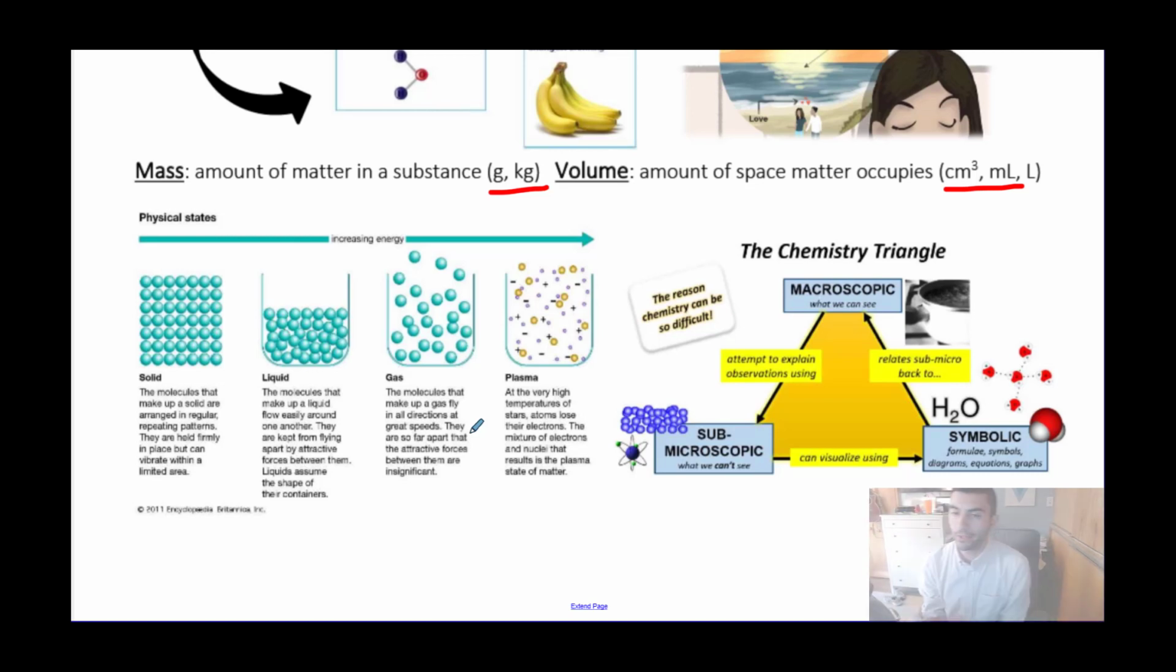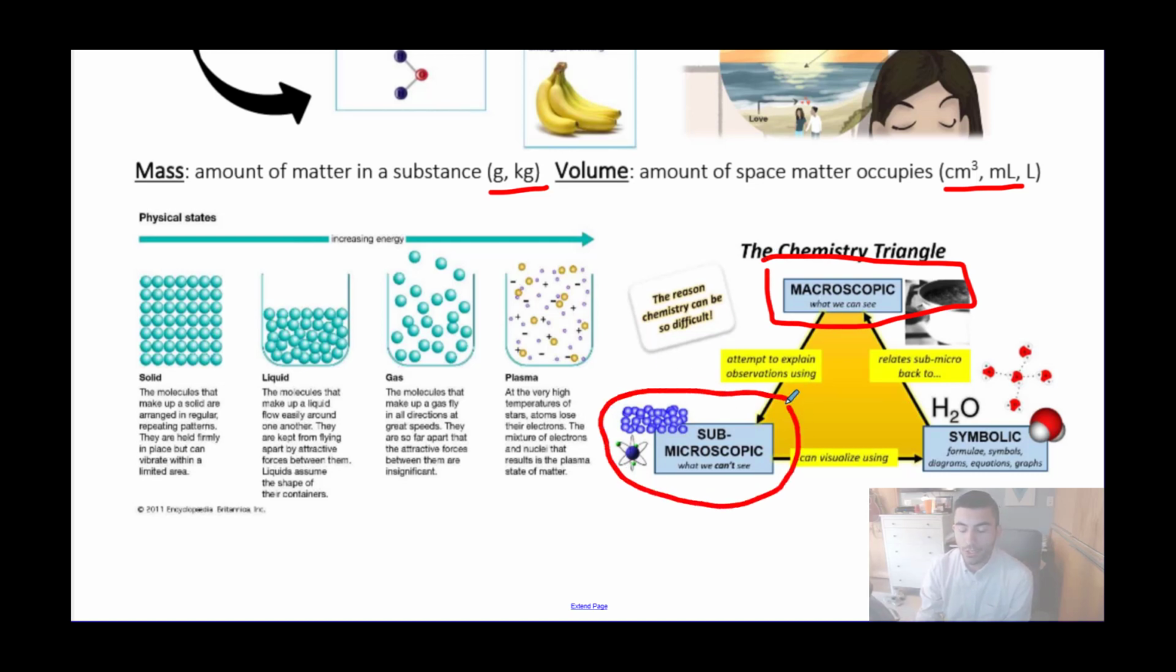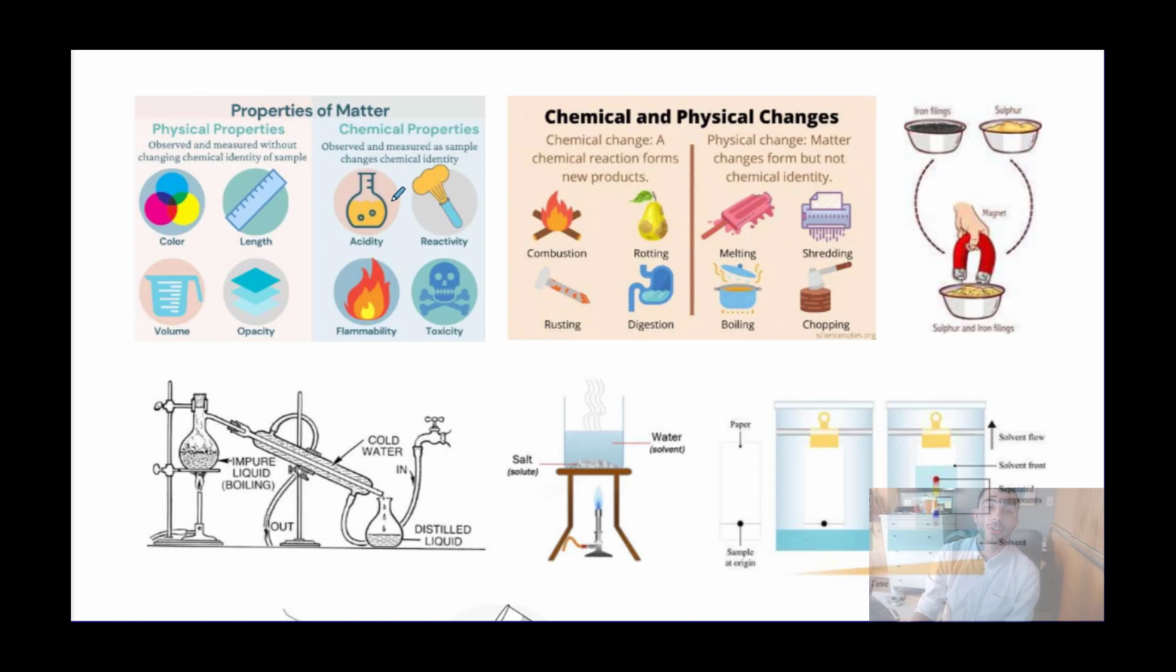We took a look at something that I like to call the chemistry triangle. Really hones in on how chemistry is studied and why chemistry can be so difficult. Really, chemistry is about taking macroscopic observations, so things that we can see, and then trying to explain those observations on a level which we cannot see. And that disconnect is really what makes chemistry so difficult, but we use a symbolic level to bridge the gap between those two. So we use formulas, symbols, diagrams, equations, all of those things to help us bridge the gap between the macroscopic and submicroscopic scale.